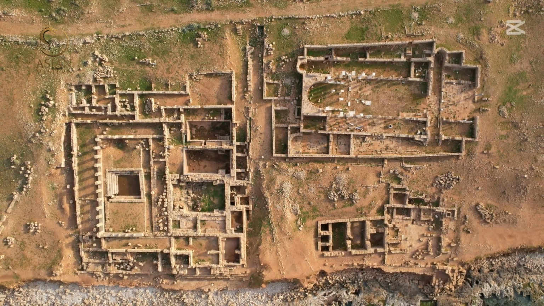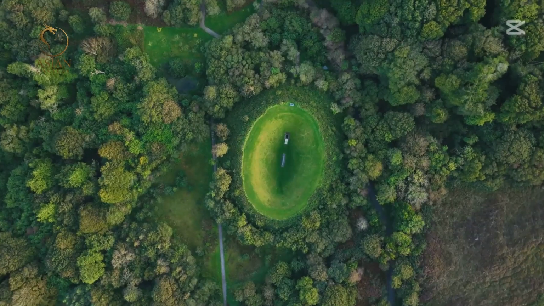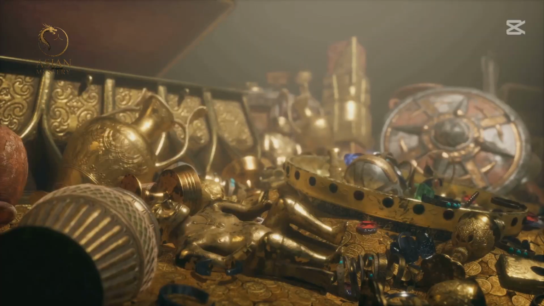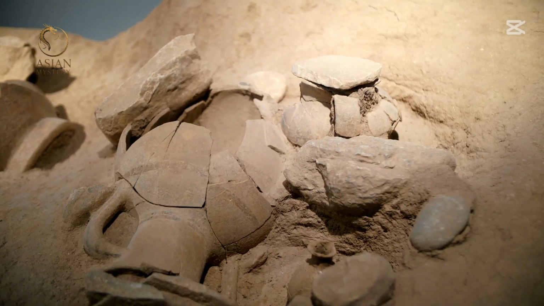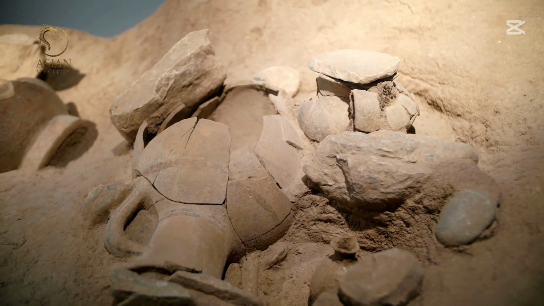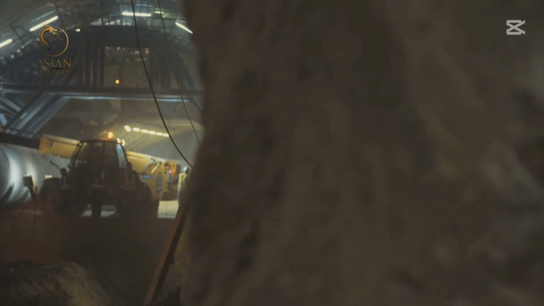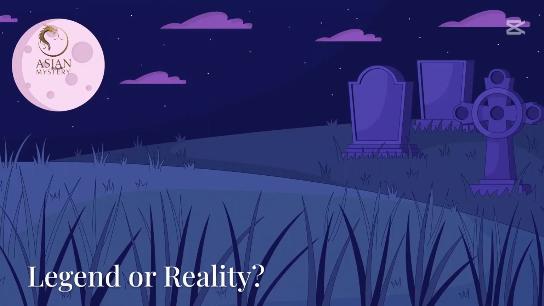The emperor's burial chamber remains unexcavated. It lies beneath a huge mound of earth. What treasures does it hold? What secrets will we uncover? These questions keep archaeologists and historians guessing. The tomb is a time capsule waiting to be opened.